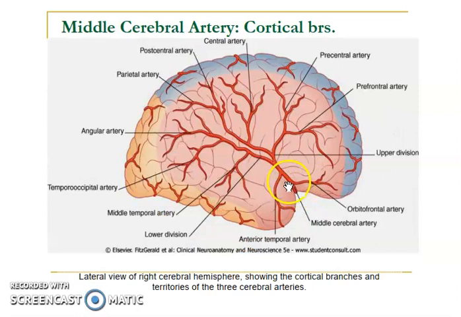This middle cerebral artery first runs in the lateral sulcus, that is, in the stem of the lateral sulcus, and then turns backwards and upwards in the posterior ramus of the lateral sulcus, and then breaks up into three main branches. One is going to the frontal lobe, one is going to the parietal lobe, and the other is going to the temporal lobe.